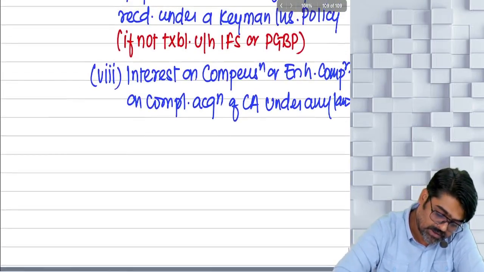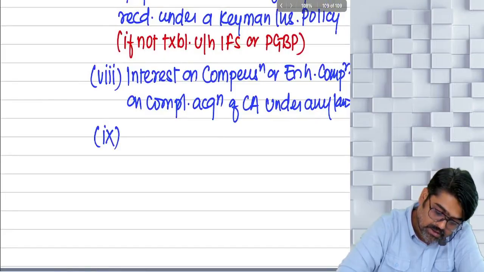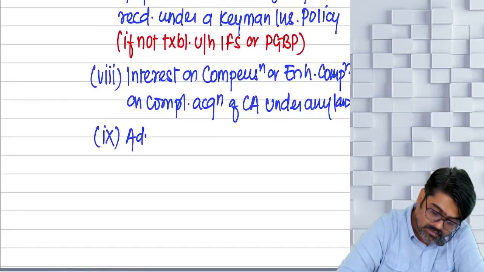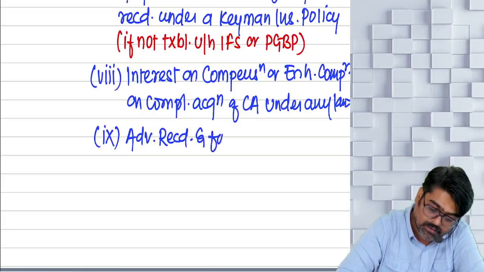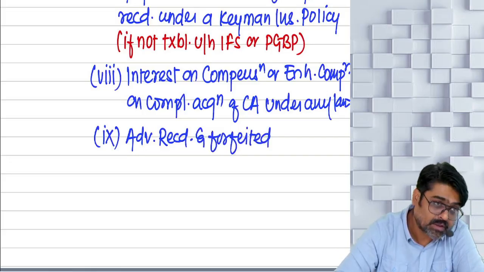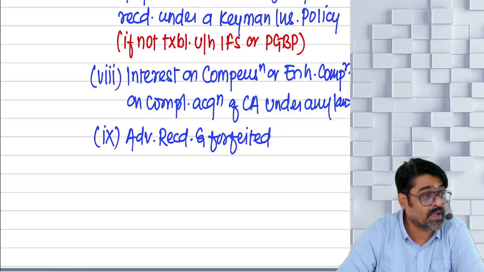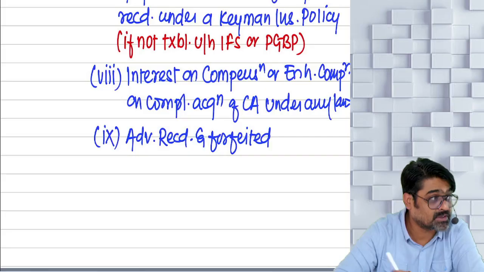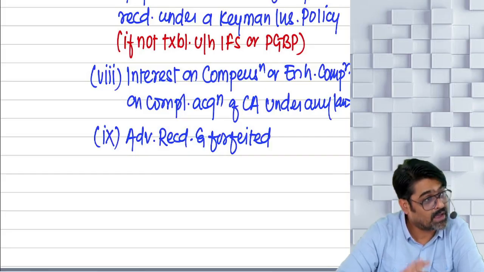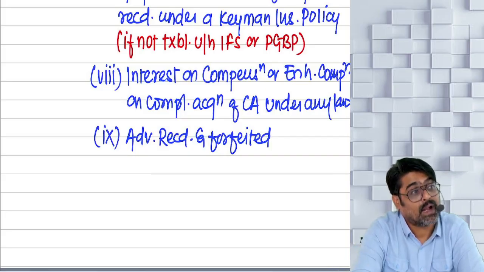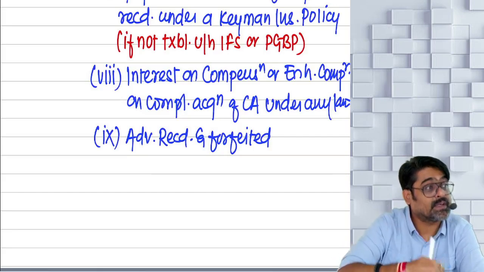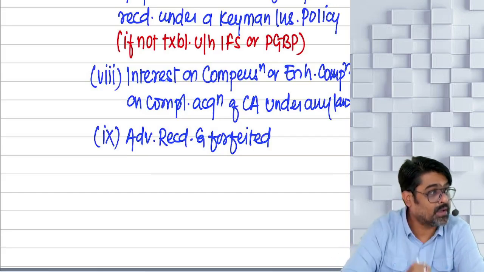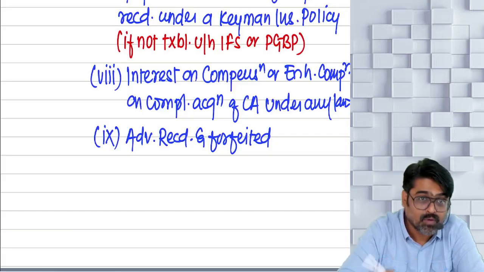Then after clause number 8, you will get clause number 9. Advance money received and forfeited. In the course of negotiations for a transfer of a capital asset, the negotiations did not result in an actual transfer, and you have received consideration in advance, in token, and you have forfeited it.